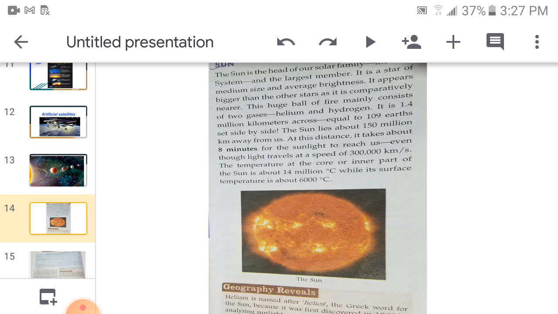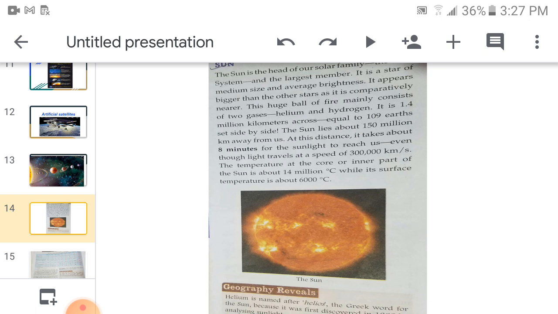This huge ball of fire mainly consists of two gases. You have to learn that the sun is made up of two gases, helium and hydrogen. The sun is 1.4 million kilometers across, equal to 109 Earths set side by side. It can hold 109 Earths. It lies 150 million kilometers away from us. At this distance, it takes about 8 minutes for the sunlight to reach the Earth.